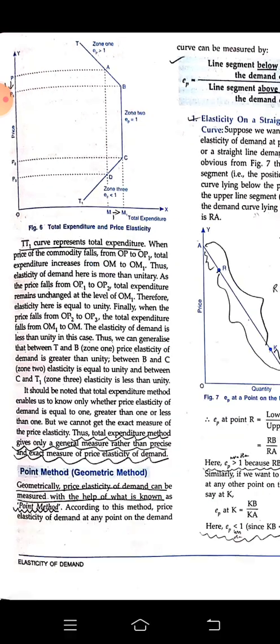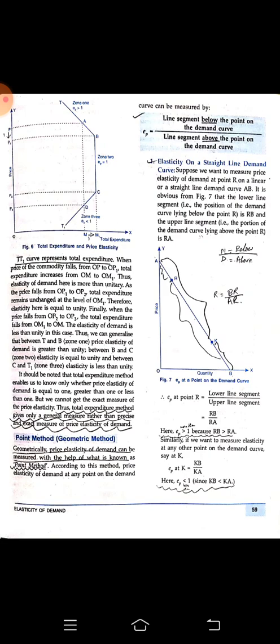Next we have the point method. We have already understood that the point method means we draw a point on the demand curve. Geometrically, price elasticity of demand can be measured with the help of what is known as the point method. We draw a point on a line segment or on a demand curve.